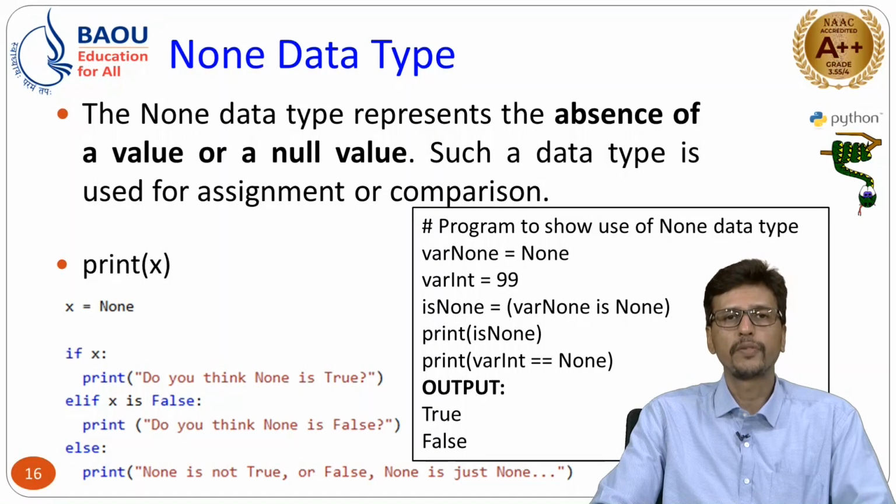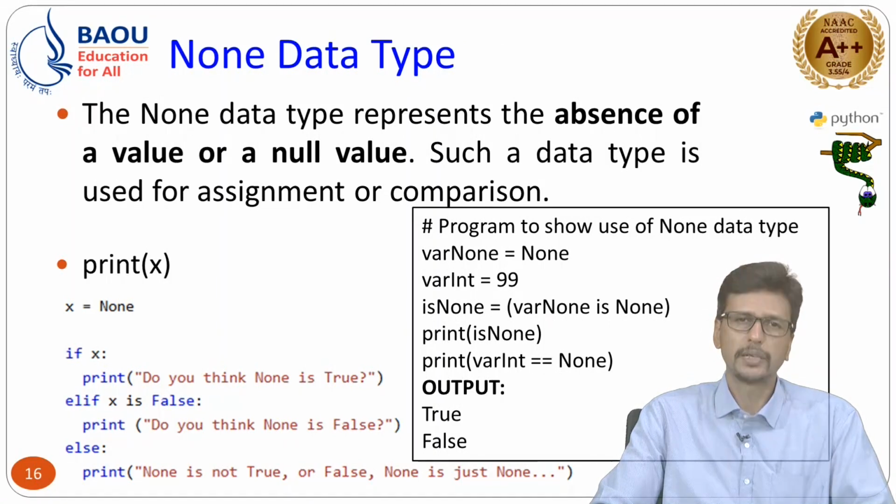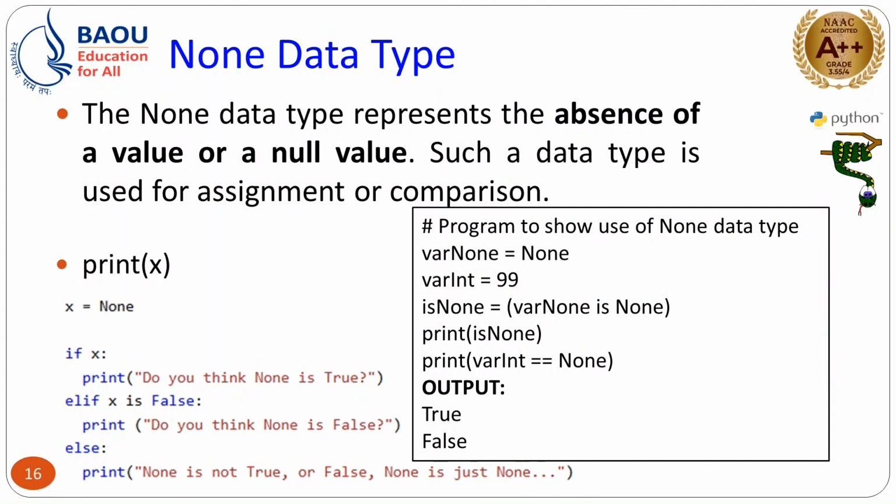Next is the None data type. Suppose you don't want to assign any value to a particular variable, in that case you can use None. Normally it represents the absence of a value, or the null value. On the left hand side, if x, that means by default it is true, then do you think None is true? So this will not be executed. In the same way the elif statement is also not executed, but the last statement will be executed. Why? Because x equals None. None represents nothing. It may not be true, it may not be false, and it may not represent any value. So whenever you want to use a data type for assignment or comparison operations, you can use it.